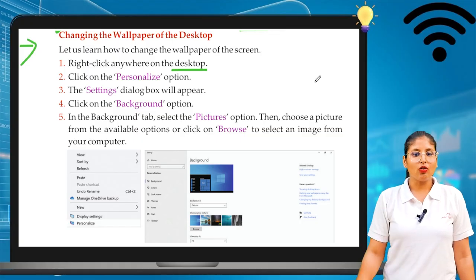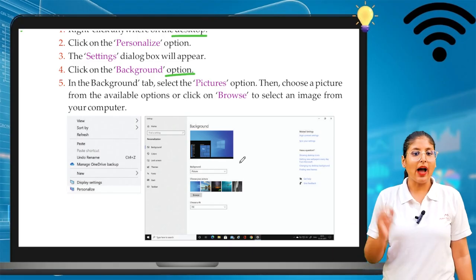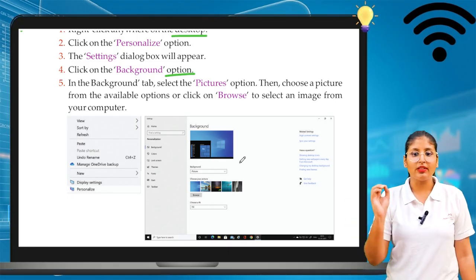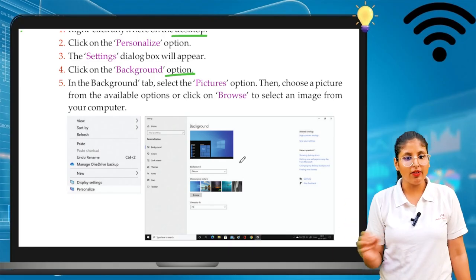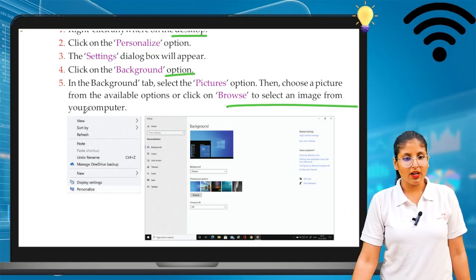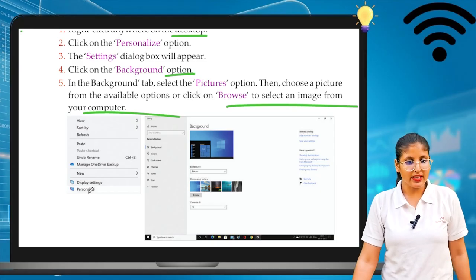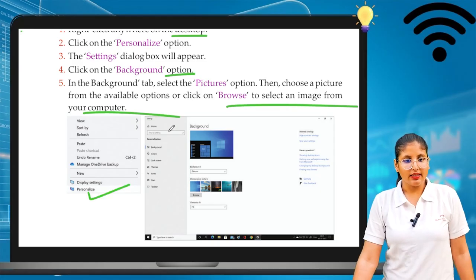Click on the background option. Next, in the background tab, choose the pictures option, then choose a picture from the available options or click browse to select an image from the computer. So first go to personalize, then go to background.